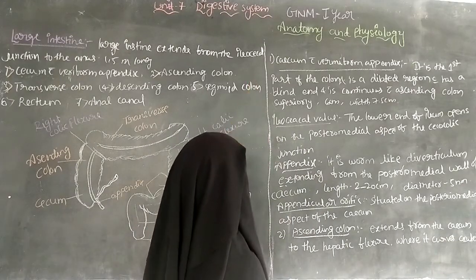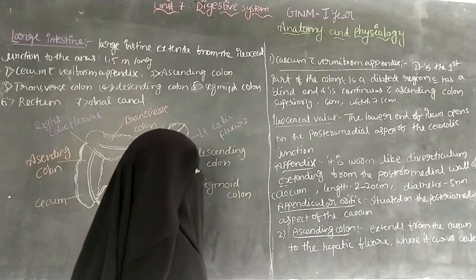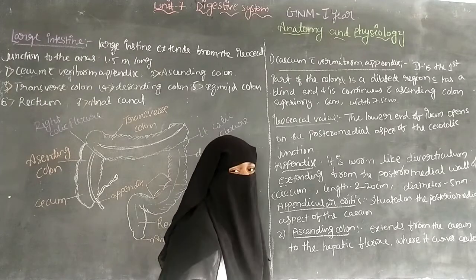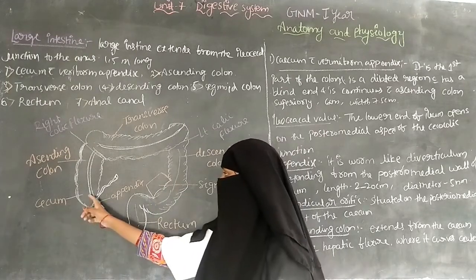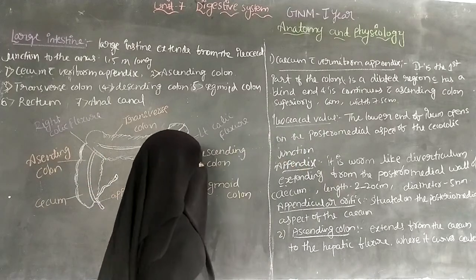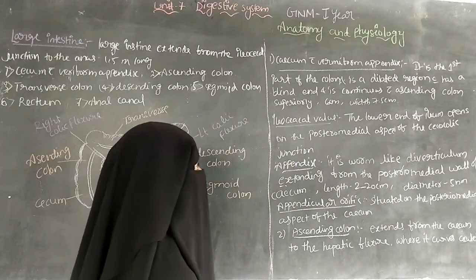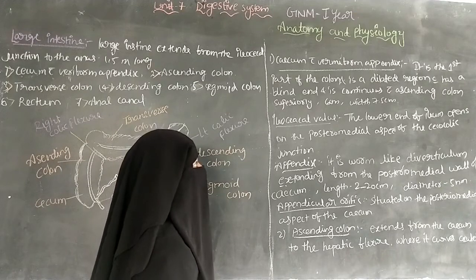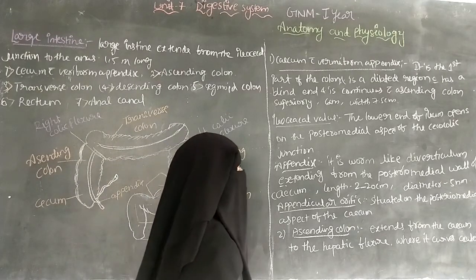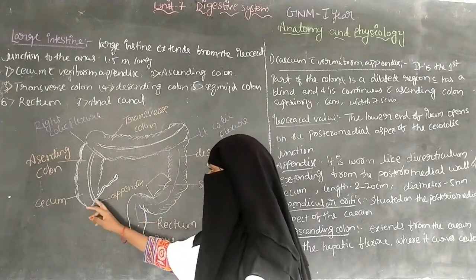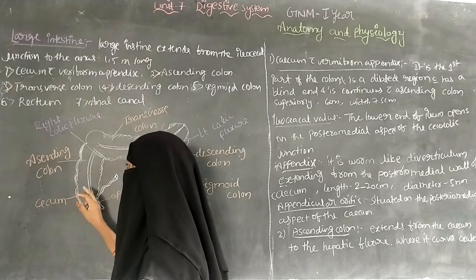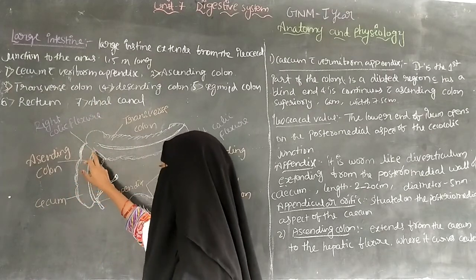Next, first we will discuss the cecum with the vermiform appendix. The cecum is the first part of the colon, the first part of the large intestine, and it is a dilated region which has a blind end. It is continuous with the ascending colon superiorly.